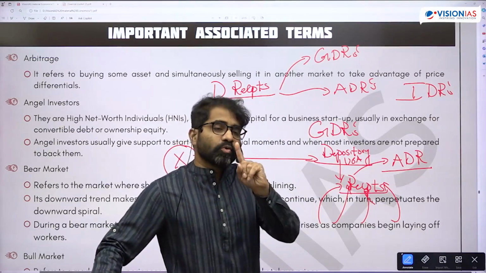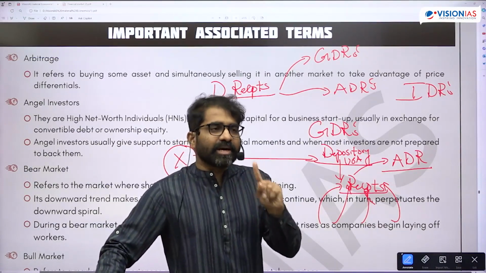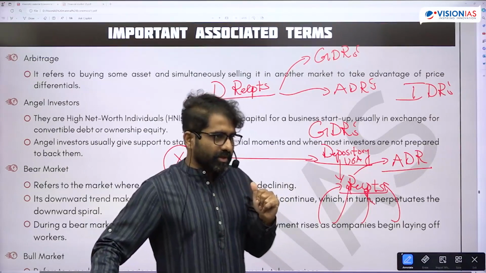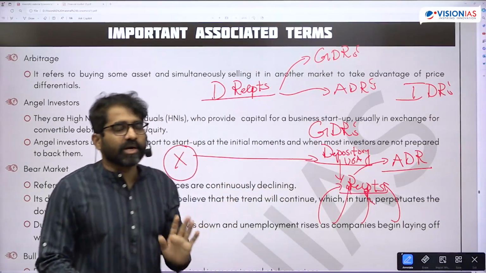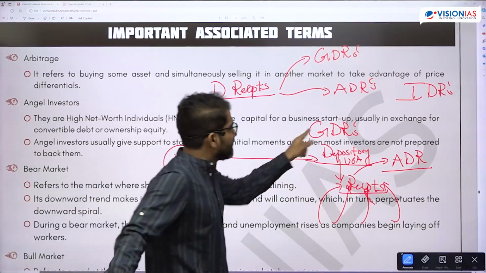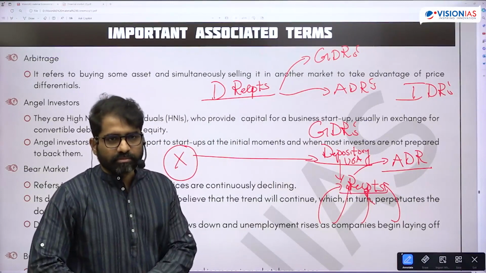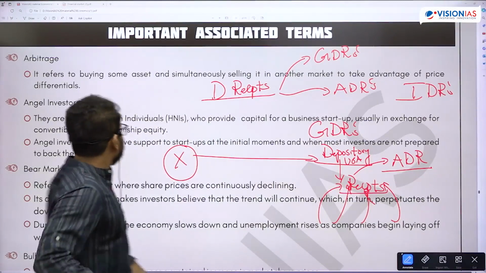According to government rules, GDRs are seen as part of FDI. Previous UPSC question: according to government rules, GDR is seen as part of FDI. According to RBI rules, this GDR will be seen as FII portfolio investment. Understood till there? Okay.